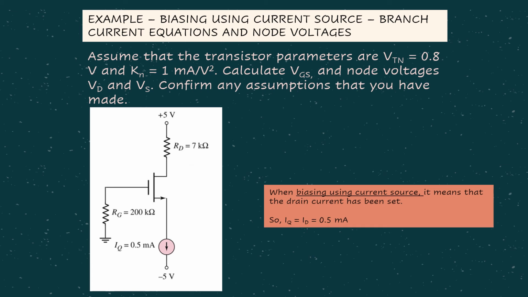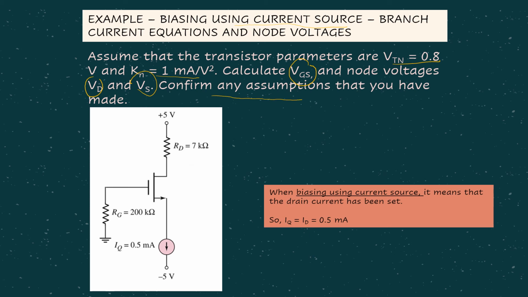Okay, then we come to another example which I need to highlight, because this transistor circuit is using a current source. Meaning in this case we cannot do a conventional KVL equation like we always do. Let's see what parameters are given: VTN and Kn are given. We are supposed to calculate VGS as well as VD and VS, and we need to confirm any assumptions that we make.